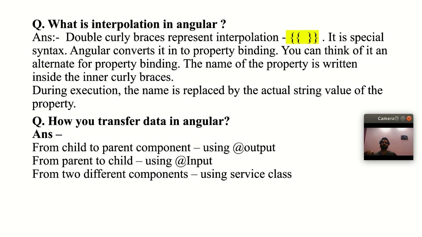You can think of it as an alternative to property binding in Angular. If you have defined any member variable of a component inside these curly braces, then those values will be directly rendered in the UI, right? So this is interpolation in Angular.